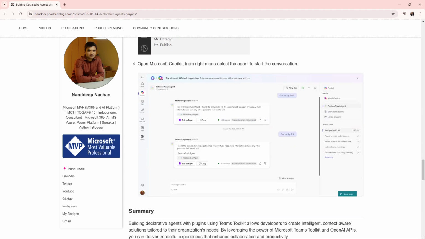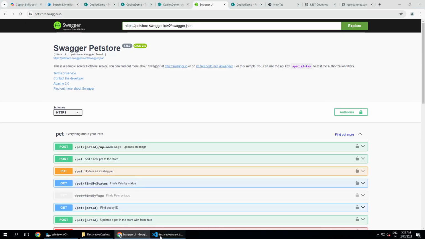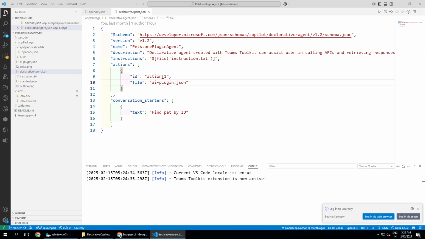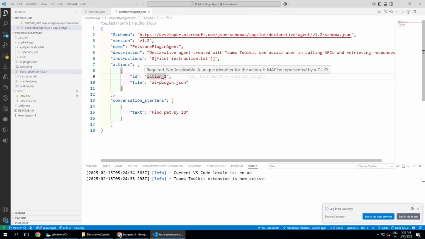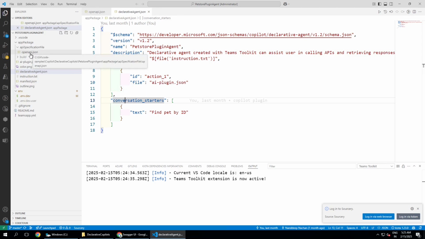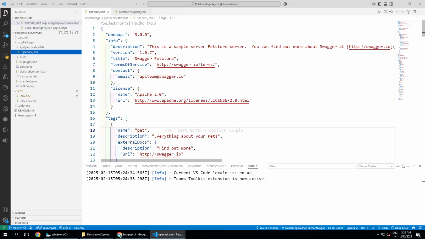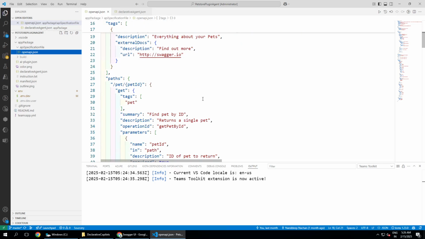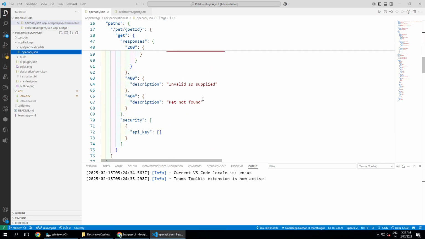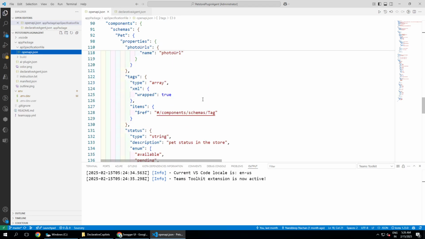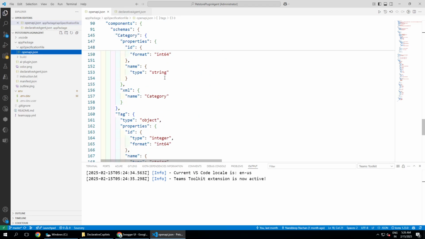Let me show you how that solution looks. Here we have the action. We have the AI plugin JSON, and then we have some text, which is our conversation starters. Let me first go into the OpenAPI JSON. This is almost a similar version, the downloaded version, of the API that we see here. We don't need to make any changes here unless we want to do something explicitly.